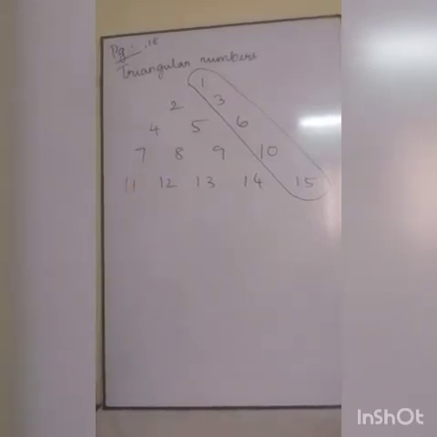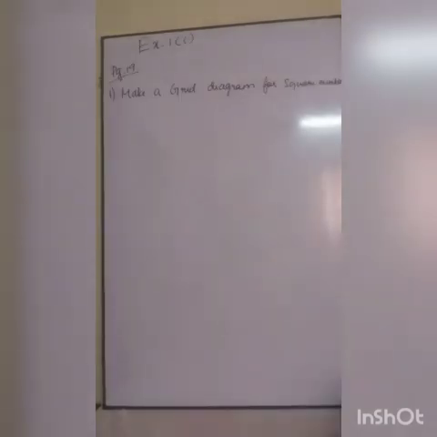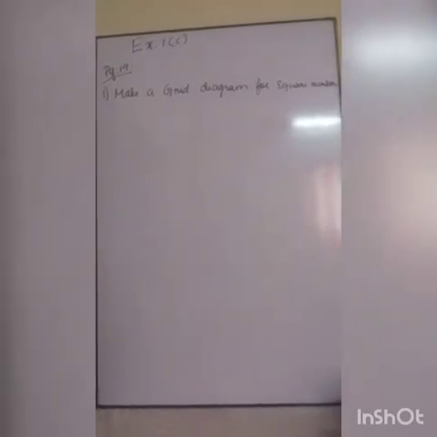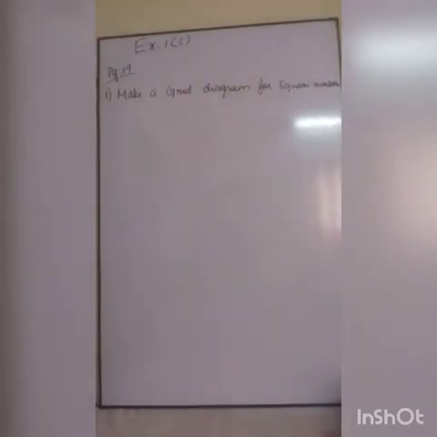Okay children, what is the next question? What are we going to discuss? Exercise 1C. What is the first question? You can take page number 19. Make a grid diagram for square numbers. I hope they have given a sample grid diagram for square numbers. I'll show you how to draw a grid diagram. So what are the square numbers actually?